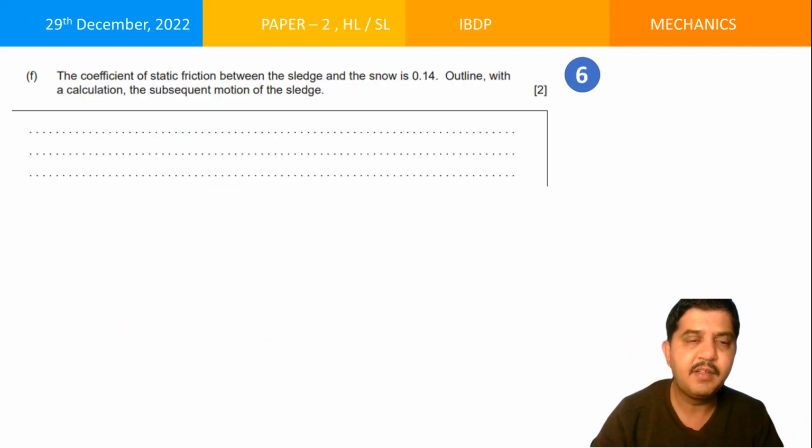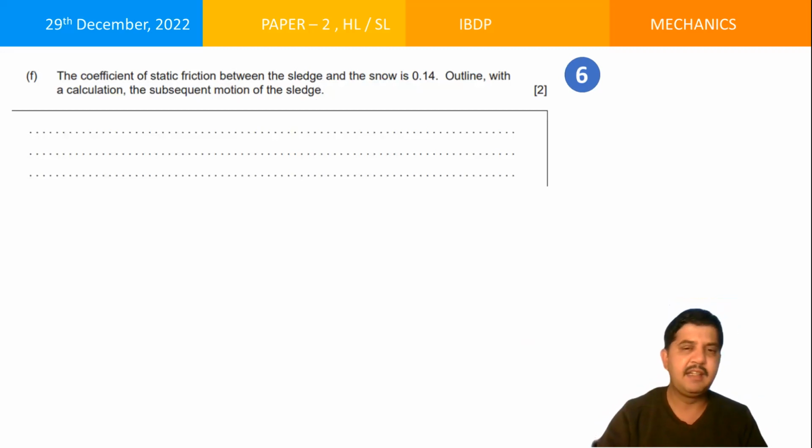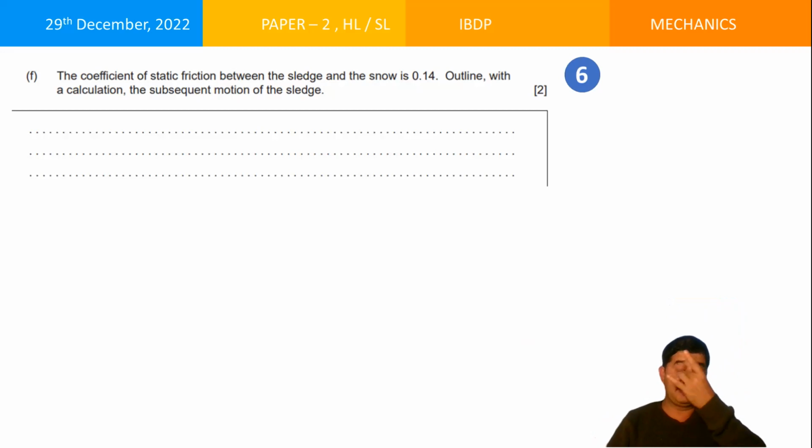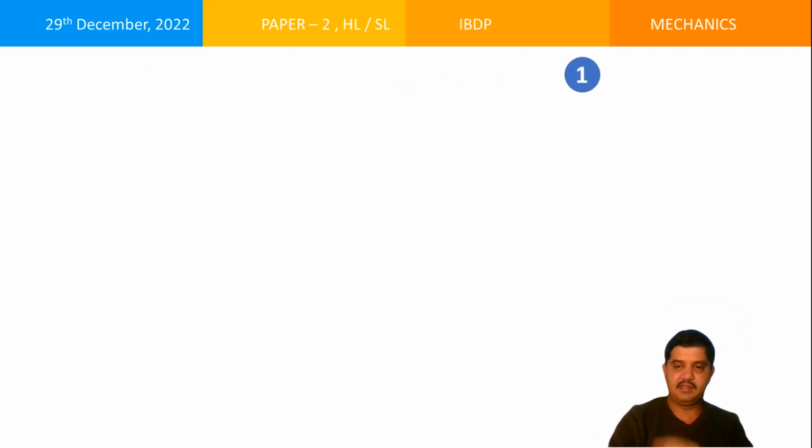Then the coefficient of static friction between the sledge and the slope is 0.14. Outline with calculation the subsequent motion of the sledge. If the coefficient of friction is 0.14, then what will happen to the motion of the sledge? That's what has been asked. These are all just kinematic equations. You apply them, you'll get the answer.